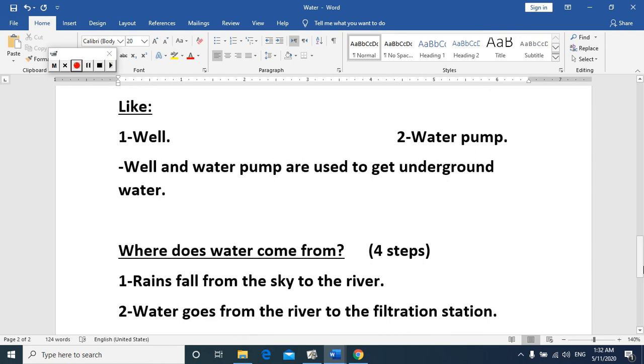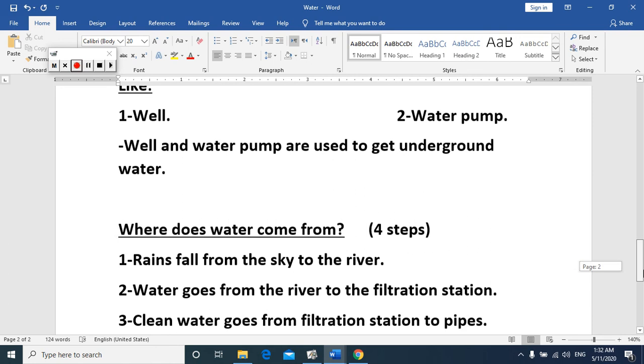Where does water come from? We have 4 steps to get water. How? Number 1, or the first step, rain falls from the sky to the river.